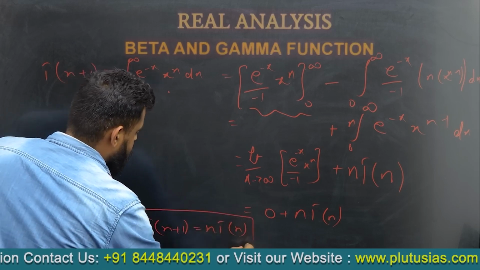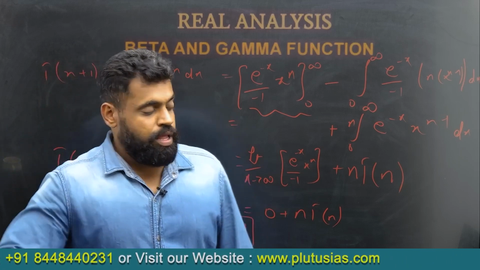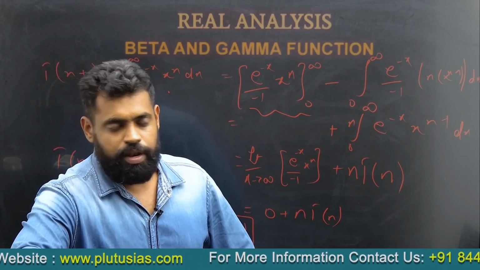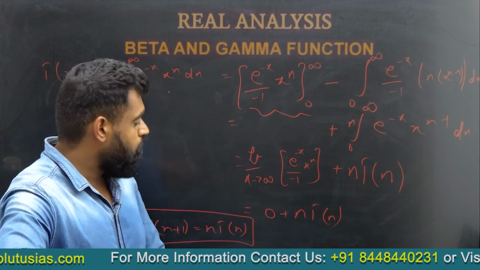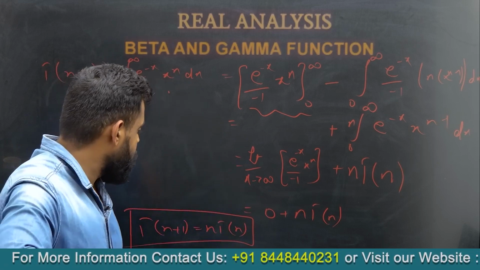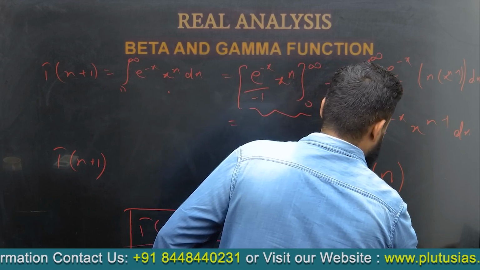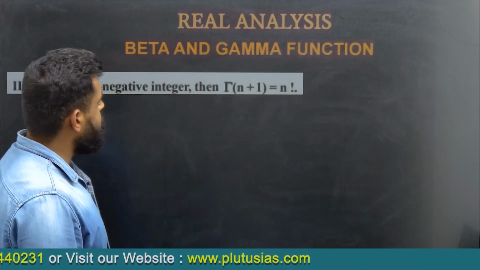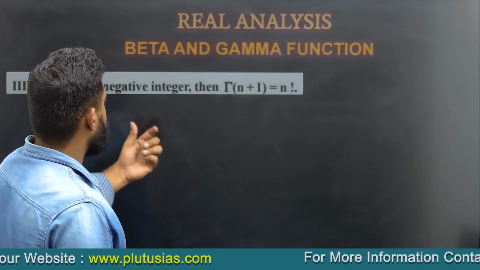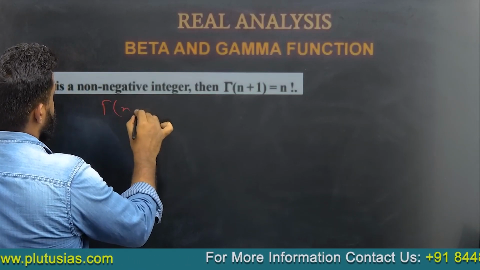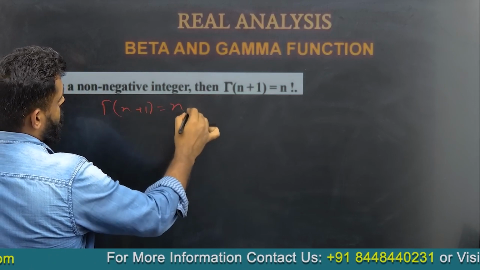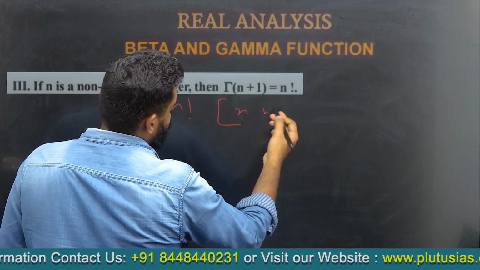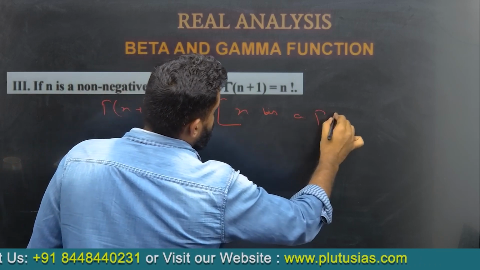Now this is a very important property. I would say that it is the most important property of the gamma function, and you should memorize it: gamma n plus 1 is equal to n gamma n. Moving ahead, we have seen another property that says gamma n plus 1 is equal to n factorial. In this case, one should note that n here is a positive integer.